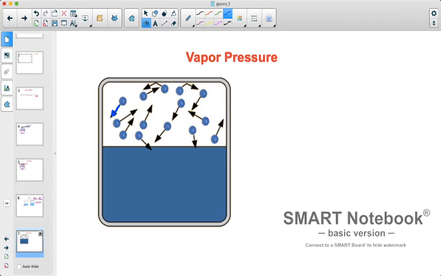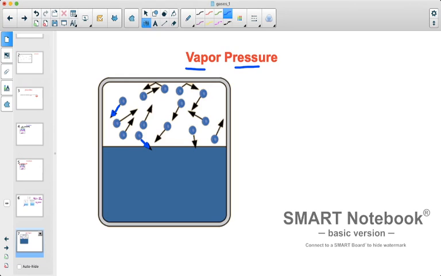And as they move around, they tend to push on the container and also back on the liquid because they're constantly moving around. They have no intermolecular force. So by definition, when we talk about a vapor pressure, we're really talking about a force from a vapor that pushes on a liquid and against the walls of its container.